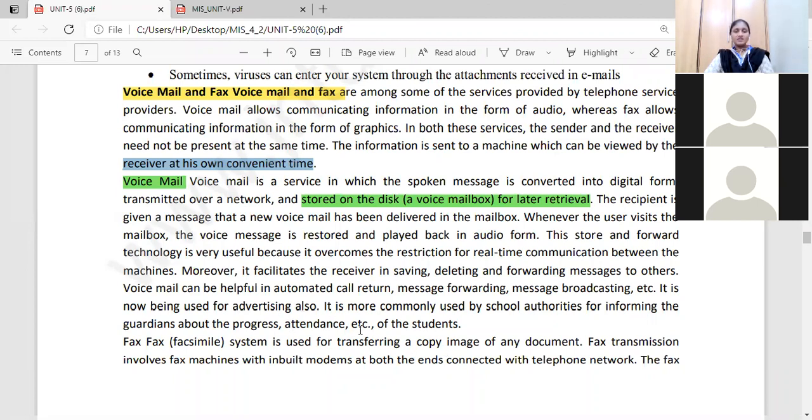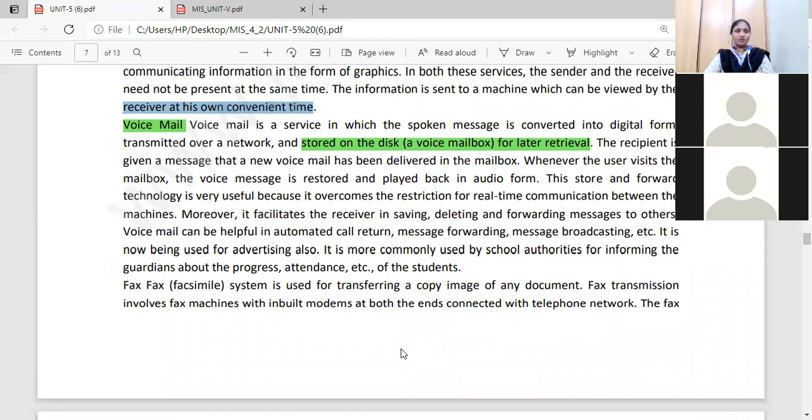It is commonly used by school authorities for informing guardians about the progress of the students, the attendance maintained by the student, and other related issues, if they want to convey information to the parents.